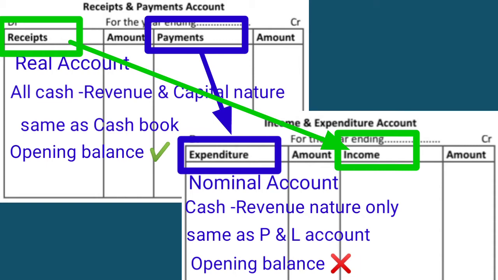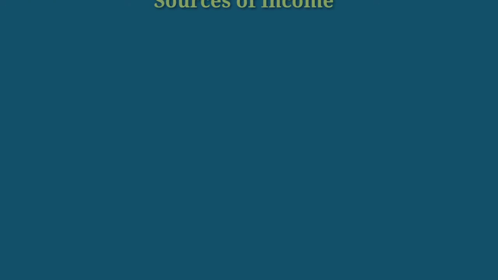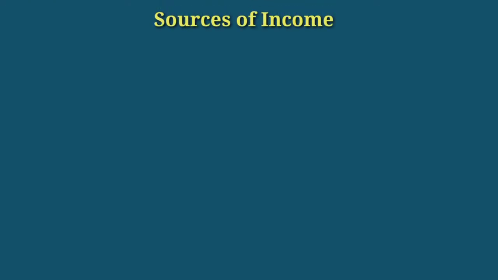Now we can see what are the types of income coming in this type of organizations. First one is subscriptions. The members of a club or society contribute a periodical amount to keep their membership alive. This amount is known as subscriptions.